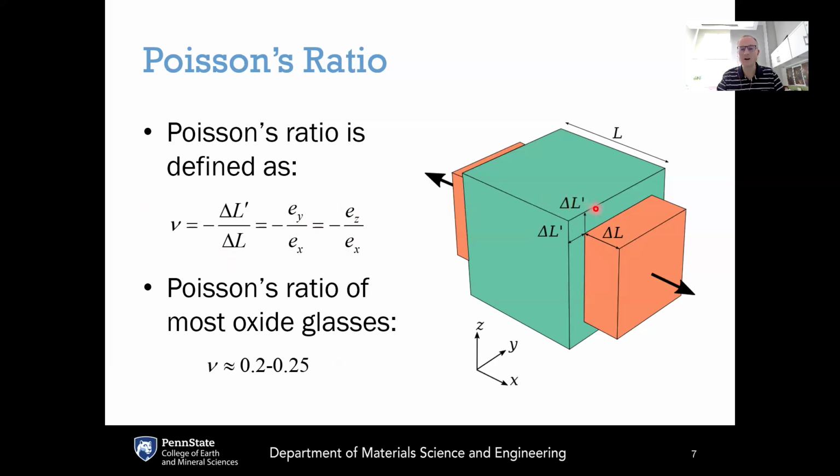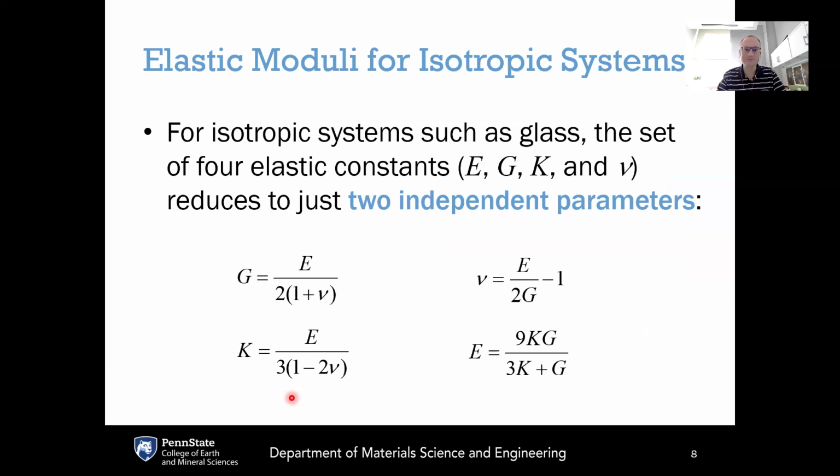So this is telling us how much the material shrinks along the direction that is orthogonal to the direction of an applied uniaxial tension. And for most oxide glasses, the Poisson's ratio doesn't vary by much. For most oxide glasses, the Poisson's ratio is between about 0.2 and about 0.25. And it doesn't vary by too much with composition.